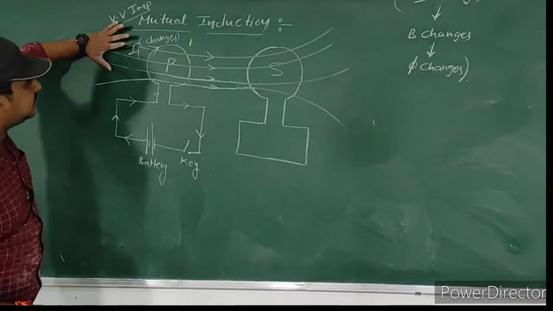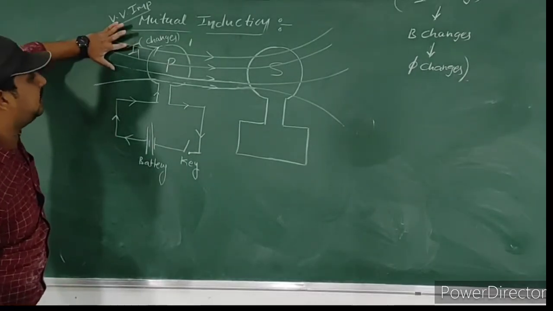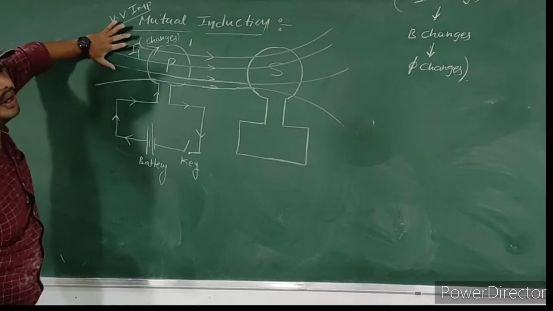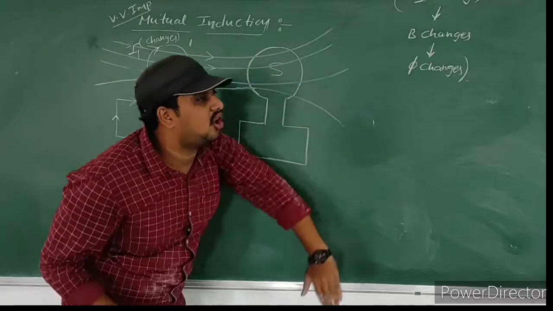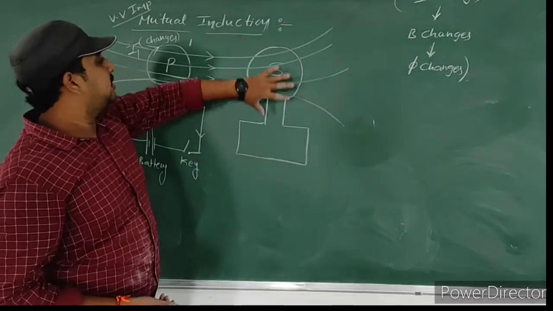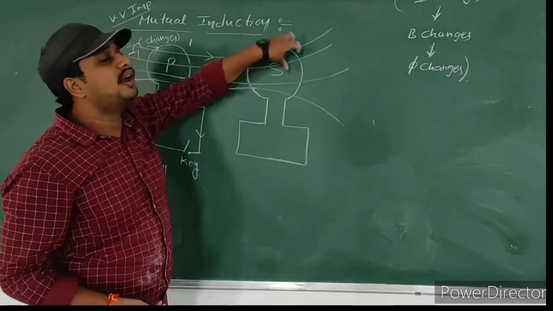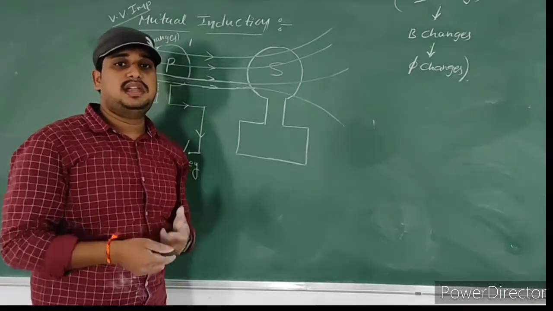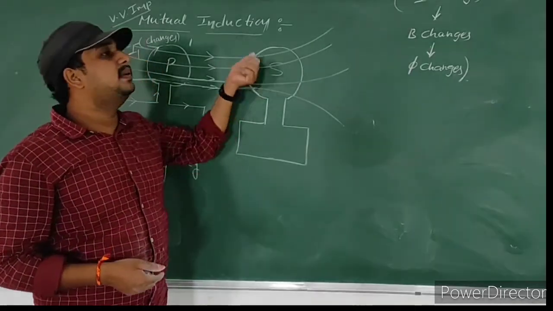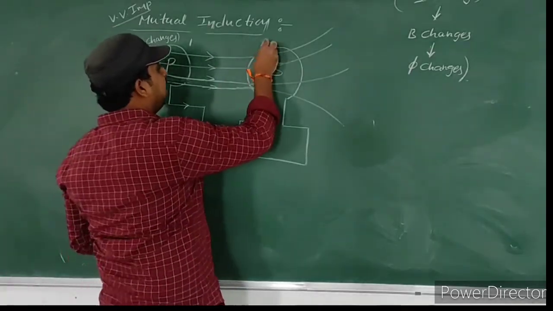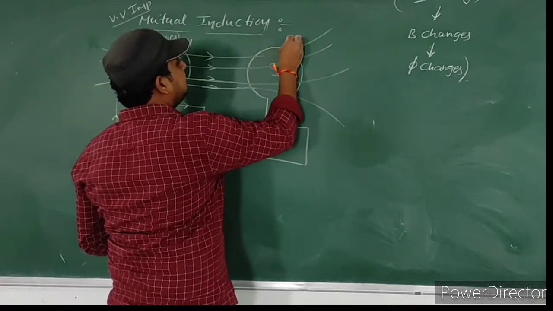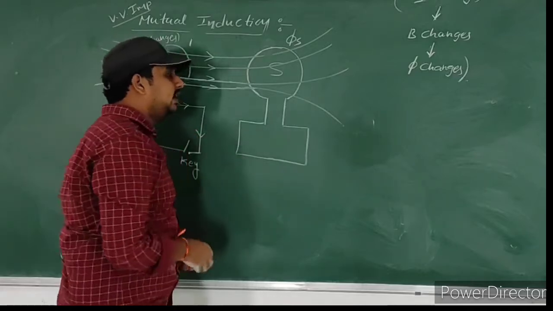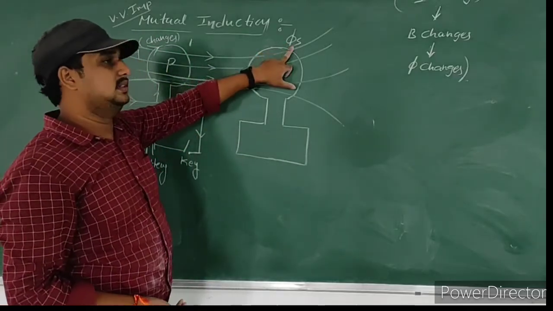Here the current in the primary coil changes, then the magnetic field in the primary coil changes. These magnetic field lines are passing through the secondary coil also, so the magnetic field in the secondary coil also changes. That means some flux is developed in the secondary coil. That flux is called secondary flux, indicated with phi s.